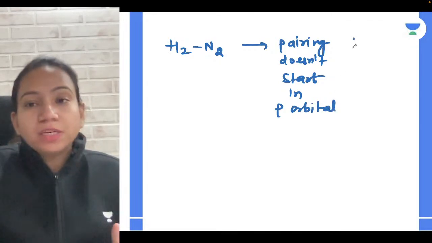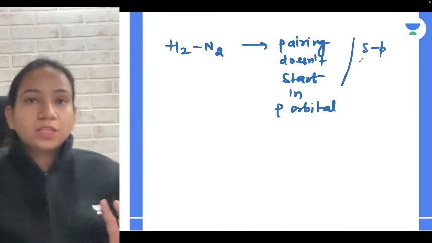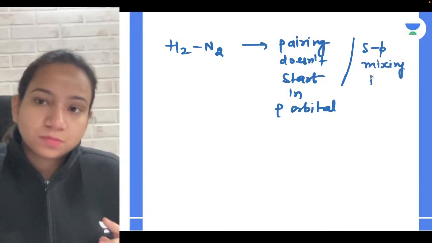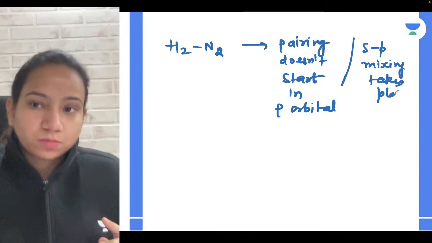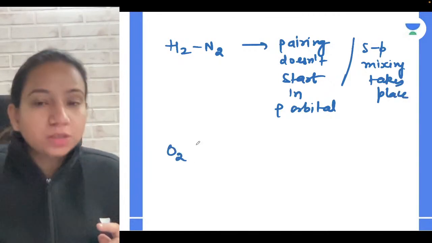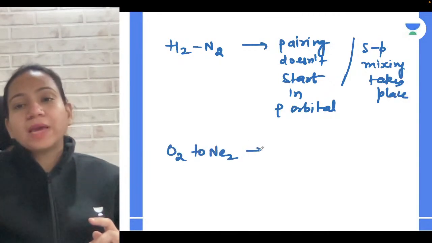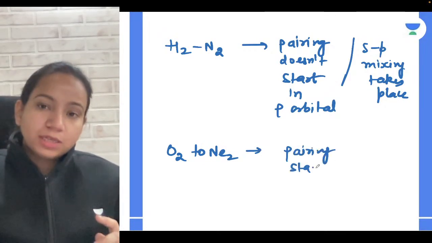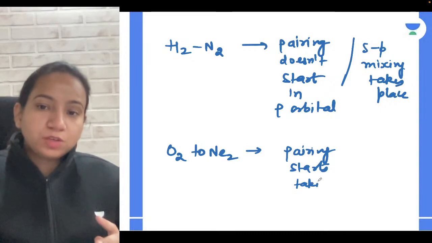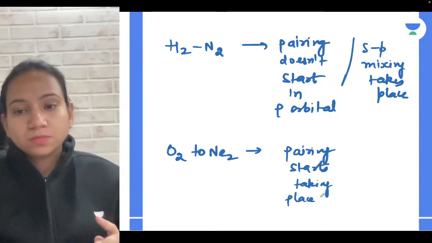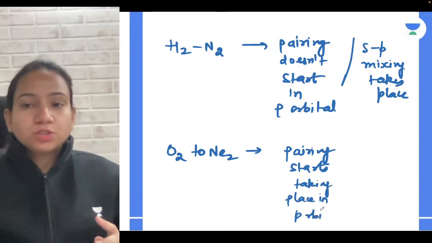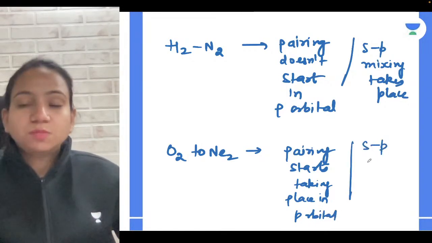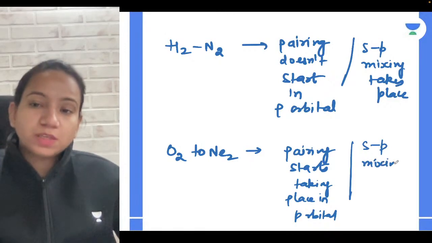Because pairing doesn't start in the p orbital, there are not many repulsions, and s and p orbital mixing takes place. But from oxygen to neon, what happens? Pairing starts taking place in the p orbital. And because of this reason, guys, s and p orbital mixing doesn't take place.